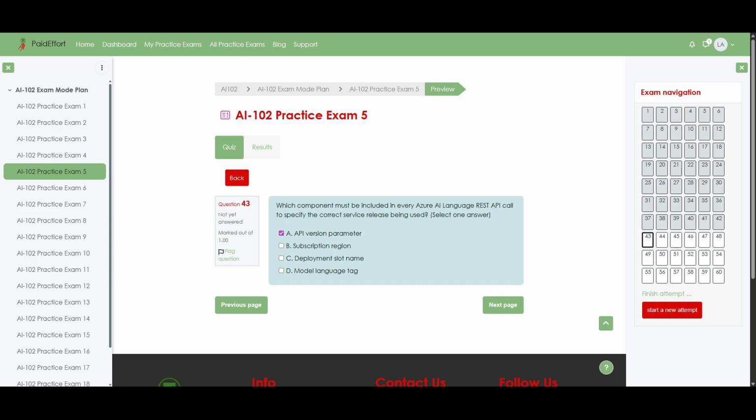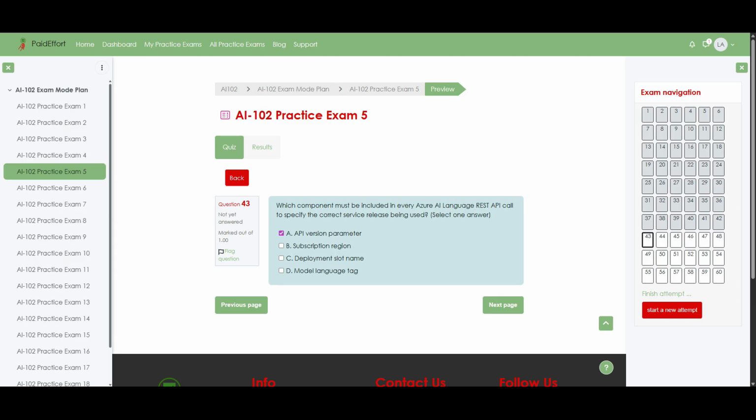Firstly, each Azure AI Language REST endpoint expects a query string, such as api-version equals a specific date. And this API version parameter tells the service exactly which release of the API your request targets, so without it, the call can fail or hit an unexpected default. Secondly, the subscription region is important for choosing the correct endpoint URL. But once you are calling that regional endpoint, it does not by itself specify which version of the service you want, so option B is not the mandatory version marker.